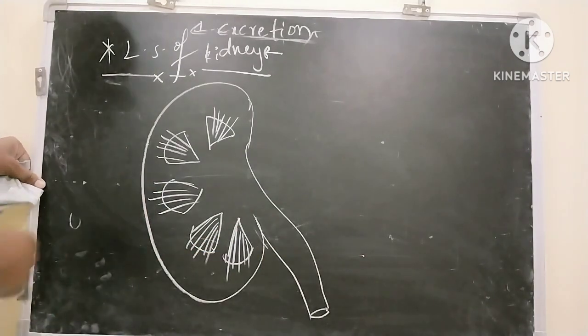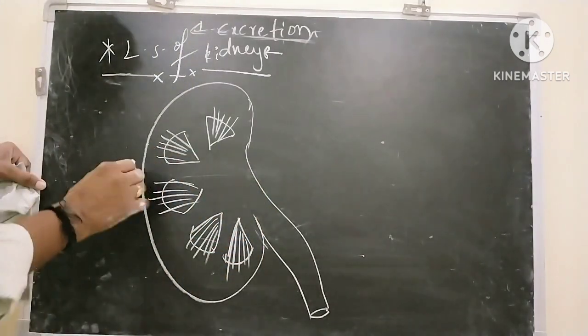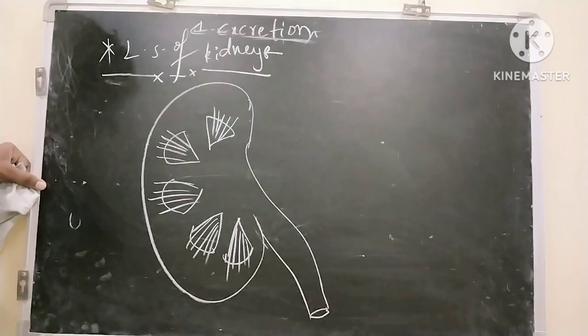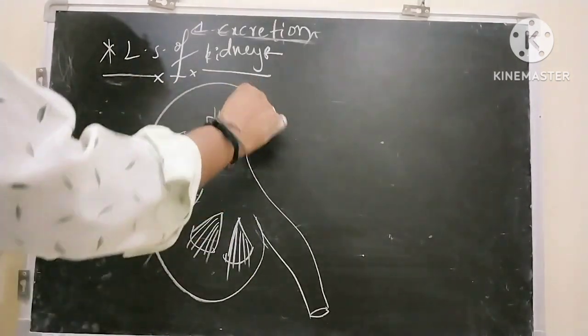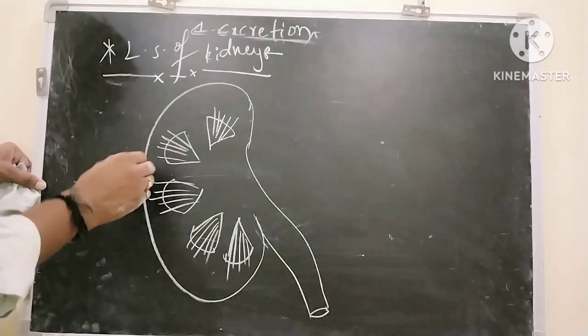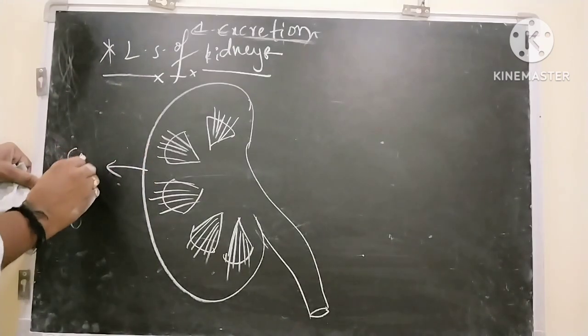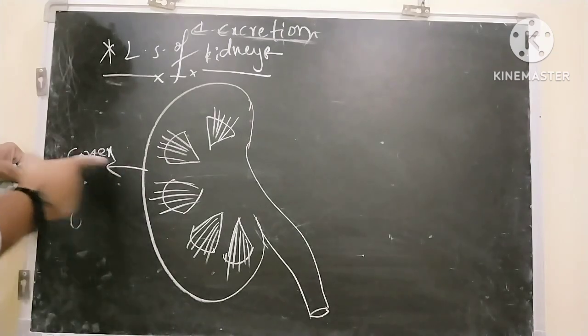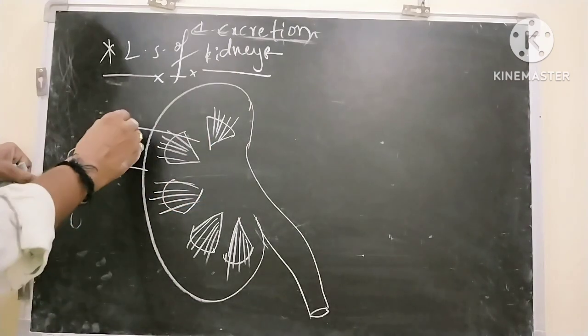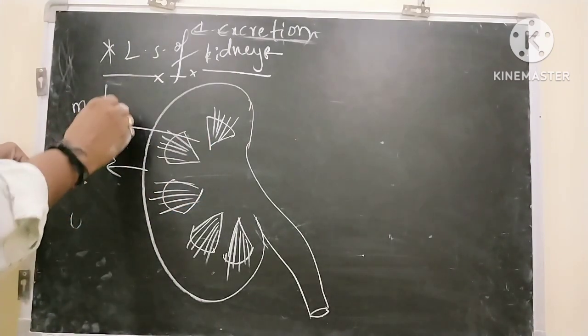So this is the longitudinal section of kidney. Kidney is generally convex on the outer side and concave on the inner side. The outer dark zone of kidney is called cortex. The inner pale zone is called medulla.